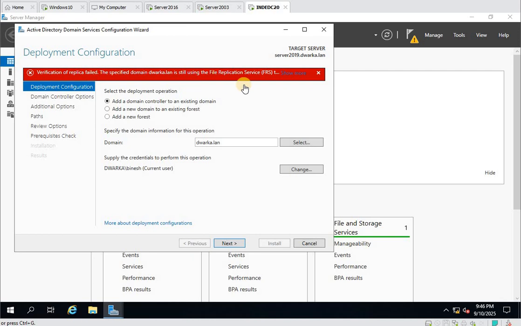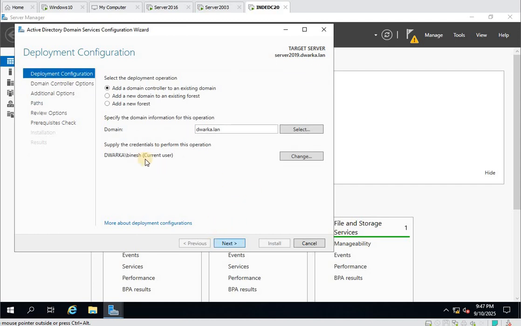I just ran it for demo purposes. You can see verification of replication failed. The specified domain dwarka.lan is still using the File Replication Service. So it requires 100% that computers should use DFSR.